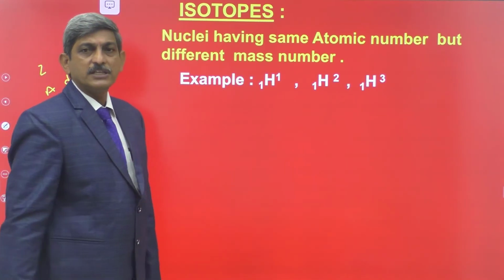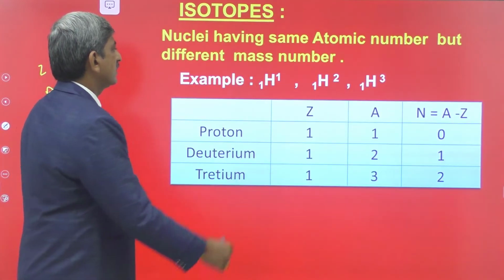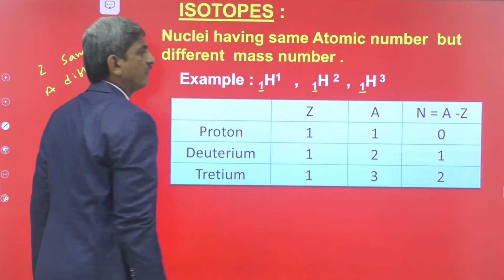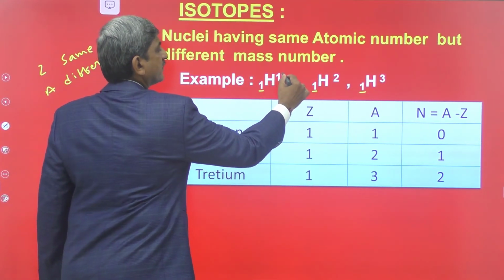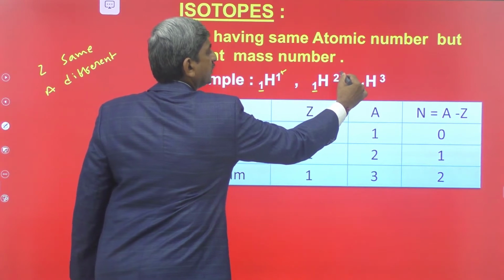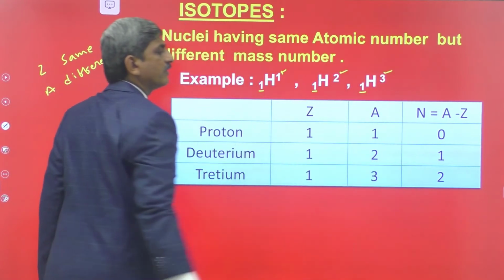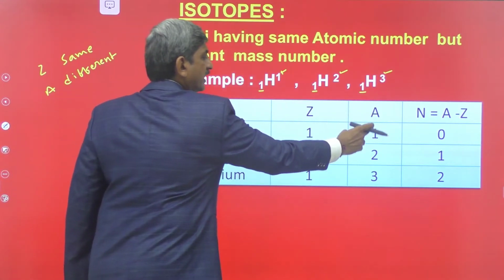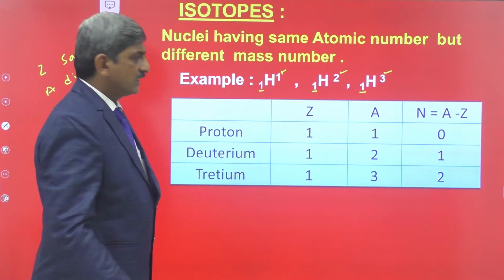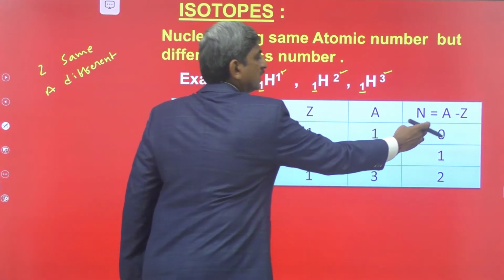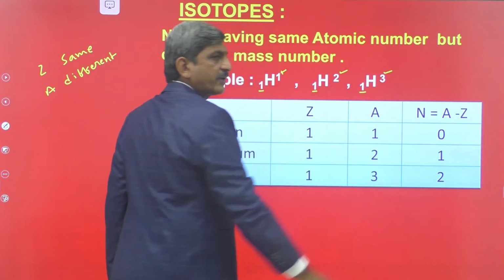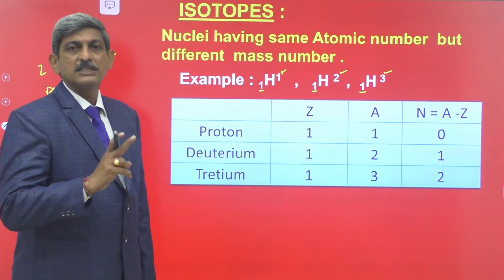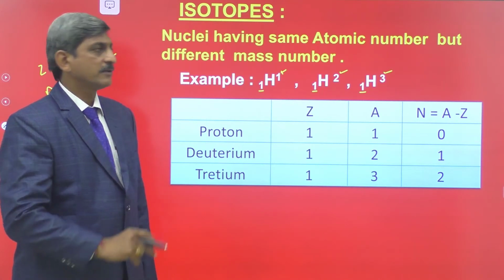So, when you identify the atomic numbers and the mass numbers, all these three have the same atomic number 1, whereas the mass number of the hydrogen is 1, the mass number of the deuterium is 2, and the mass number of the tritium is 3. They have the same atomic number but different mass numbers. See here, in the case of the isotopes, the number of neutrons is different. Okay? Atomic number is same, mass number is different, the number of neutrons is also different.